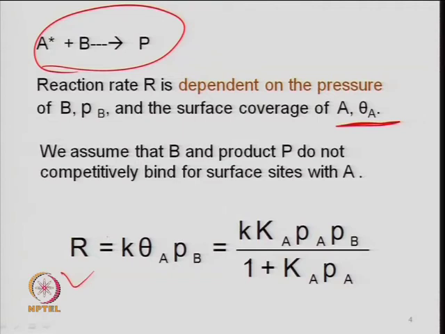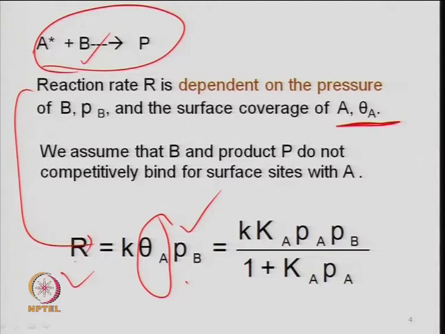Now, as you have seen here, for this kind of reaction your rate will be given by the concentration of the adsorbed species A, which is theta A, and the partial pressure of B. Just like in homogeneous elementary reaction kinetics, the concentration of the reactant species. So, here the concentration of adsorbed species A, which is theta A, something like A star, and the partial pressure of B, which is mentioned here. Now you have to find out theta A.